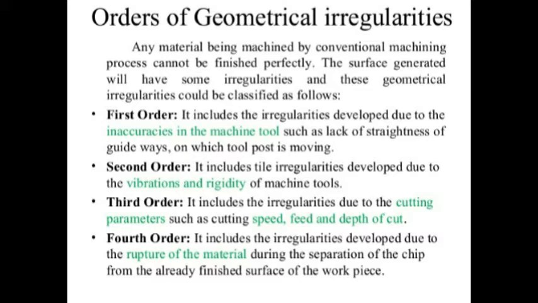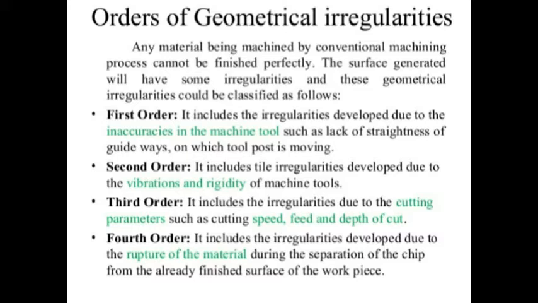Okay, and the next one is the second order. The irregularities caused due to vibration of any kind are called second order irregularities.